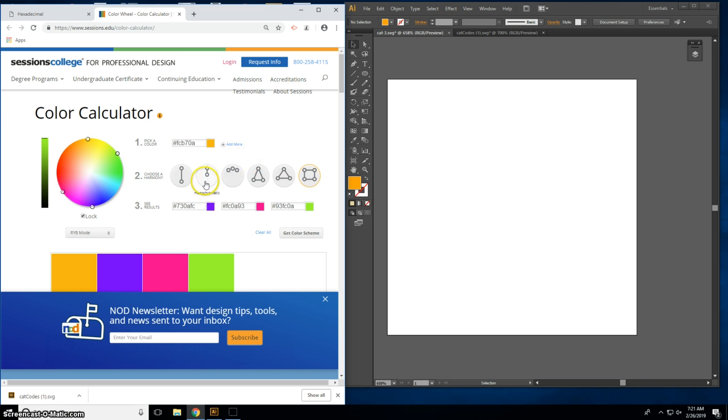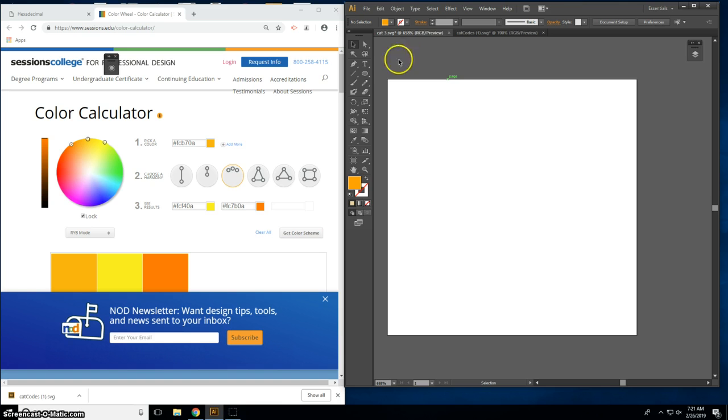Now, I'm not going to explain what the monochromatic harmony is all about, or the analogous harmony is all about. We don't have time for that today, but let it be said that the color calculator will give you some different color harmonies, and we're going to use these to make a color palette.